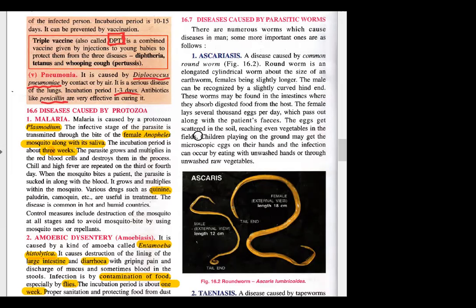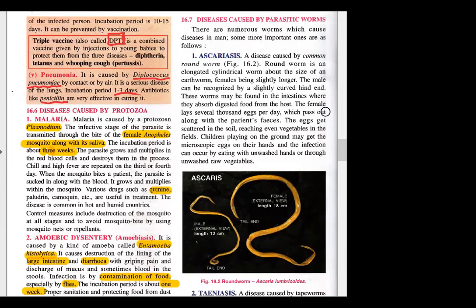Basically, where does it come from? From the area, anywhere you are in a place where there are such worms. Children playing on the ground may get the eggs laid by these worms. Obviously they cannot directly enter your body, but the eggs are there, so they can enter. Infection can occur by eating with unwashed hands or through unwashed vegetables, etc.